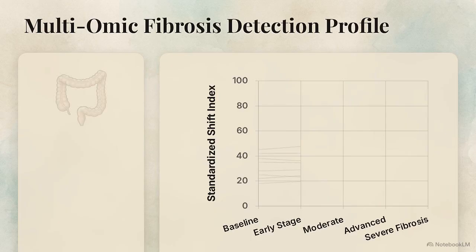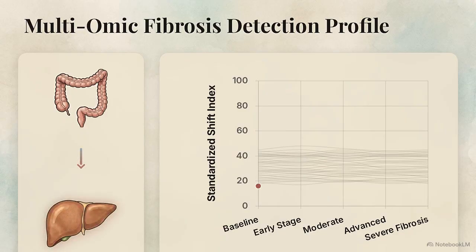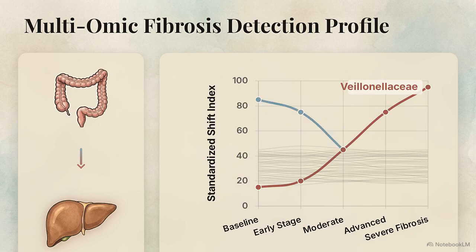This chart shows a highly specific 37-strain metagenomic signature mapped directly from the gut. By reading this signature, clinicians can accurately detect advanced liver fibrosis without performing a physical biopsy. Within that signature, specific taxonomic indicators are tracked, such as a dangerous rise in Veillonella occurring alongside a sharp drop in anti-inflammatory Faecalibacterium prausnitzii.